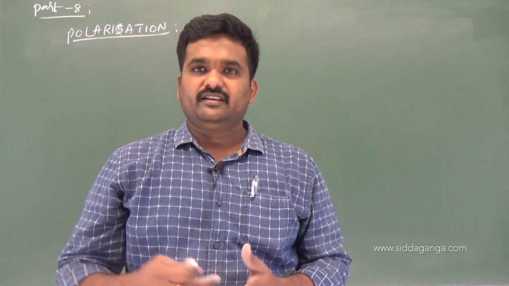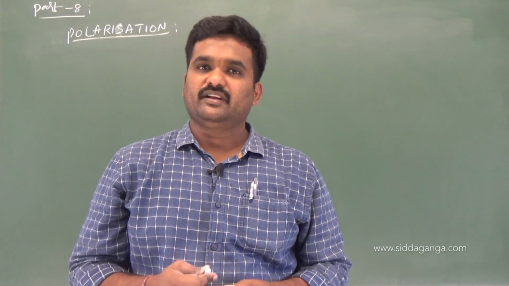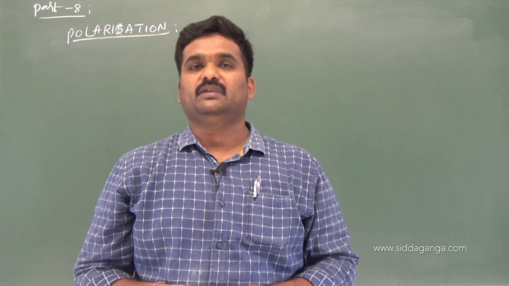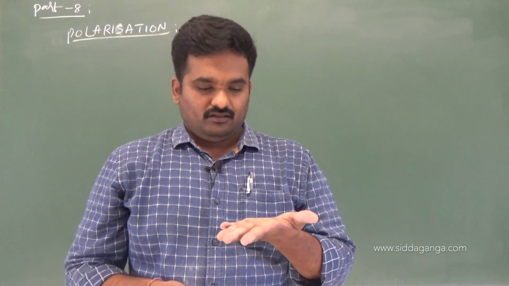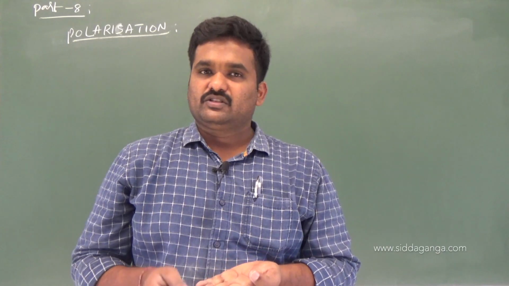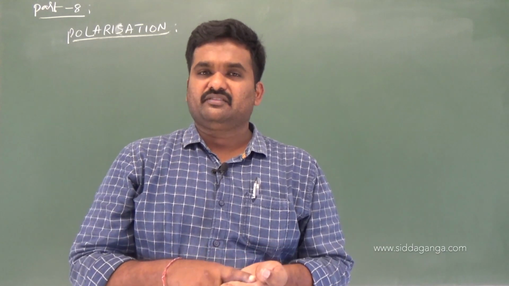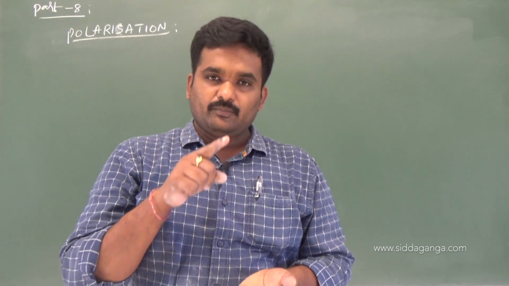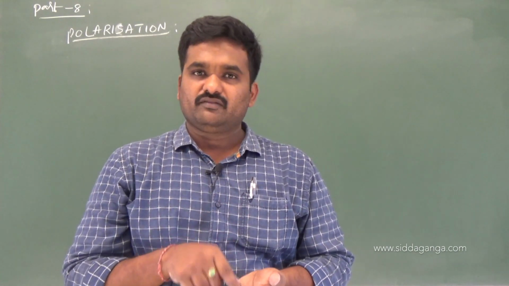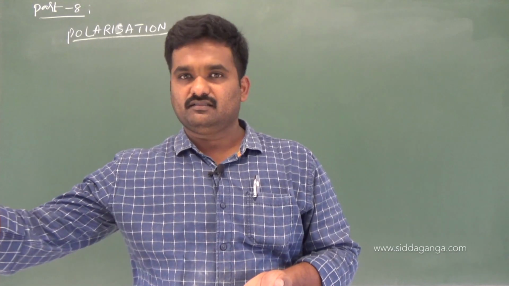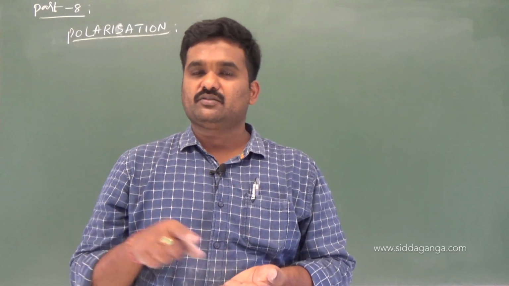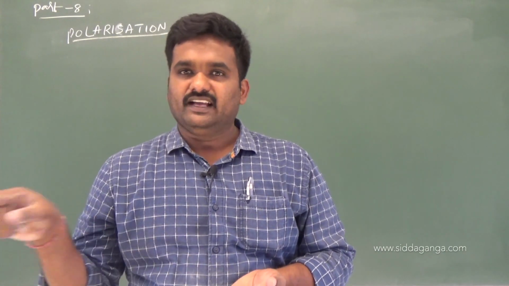when it is propagating, particles in the medium vibrating in two mutually perpendicular planes. One we name the electric field vector, the other one is the magnetic field vector, and perpendicular to the vibration of these two planes we have the direction of light.